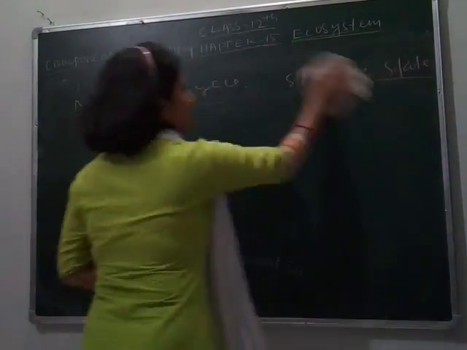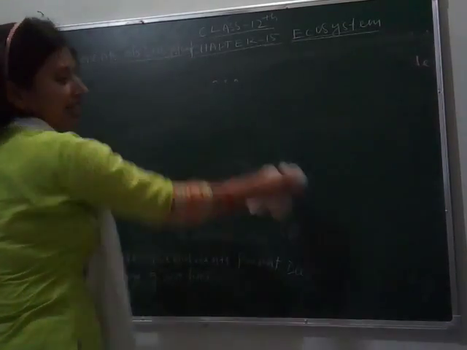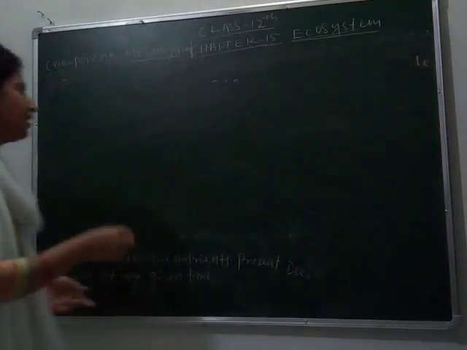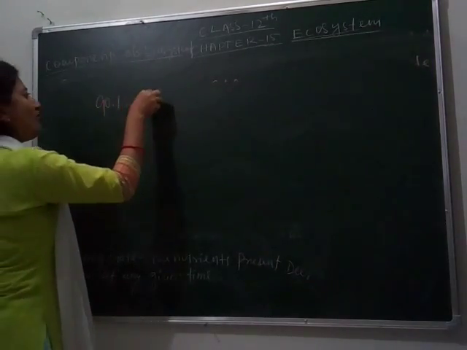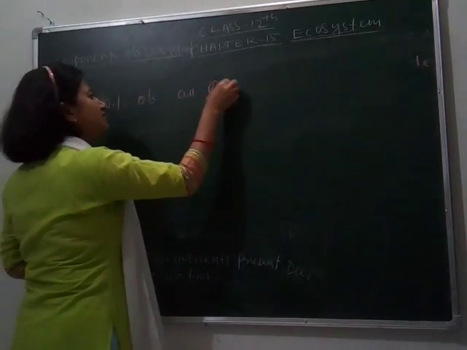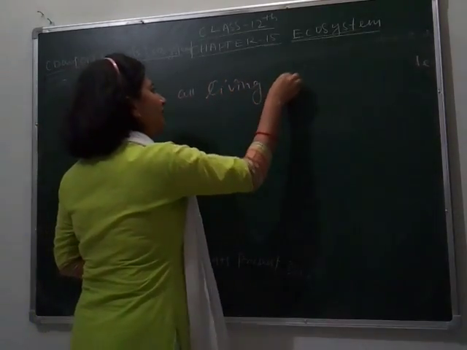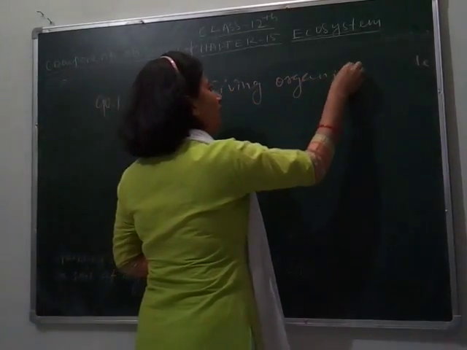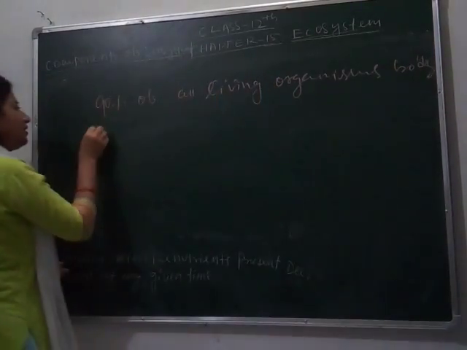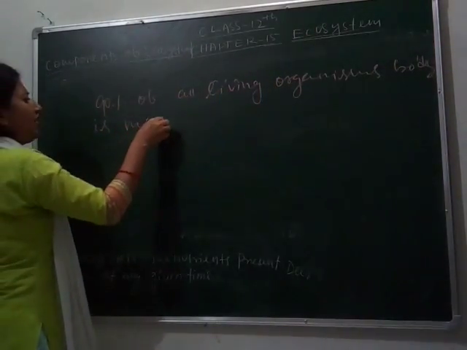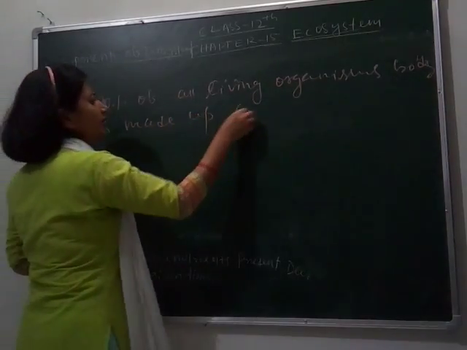As we know, about 90% of all living organisms' body is made of carbon.